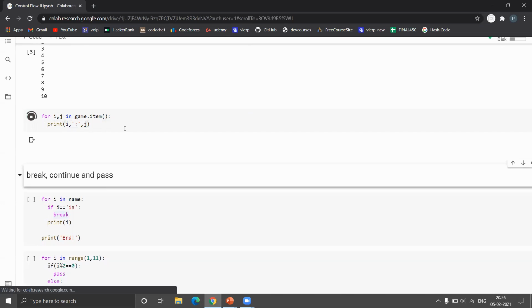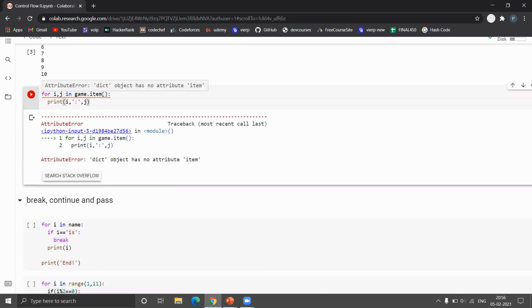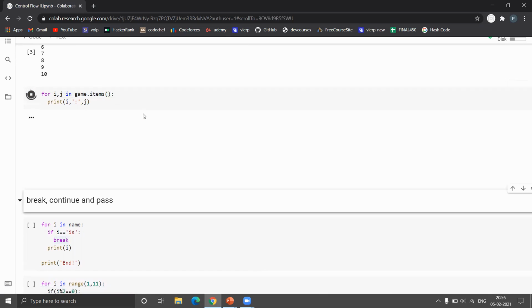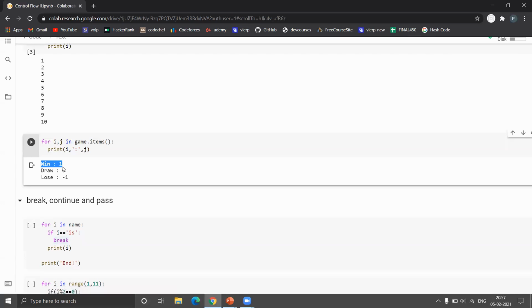Let's run it. Okay, it is items. Yeah, so it gave us an output like key and value pair. So that's the functioning of a for loop.